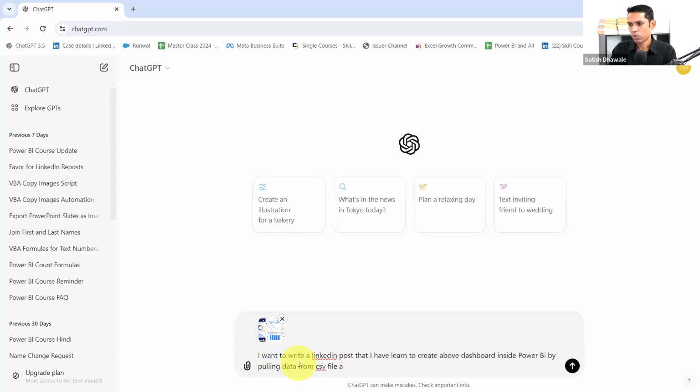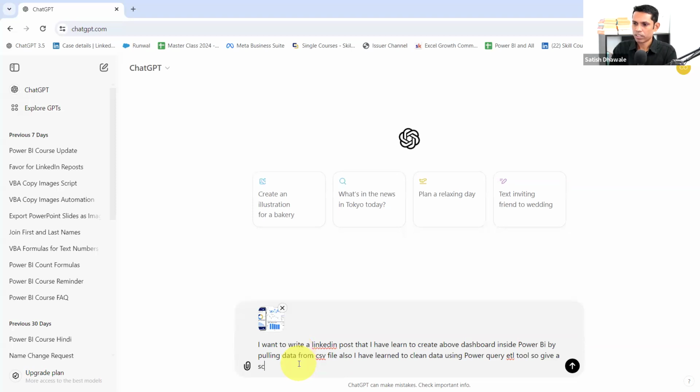Also, I have learned to clean the data using the Power Query ETL tool. So give me the script, as you can write.